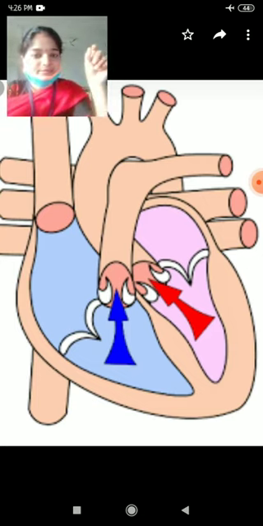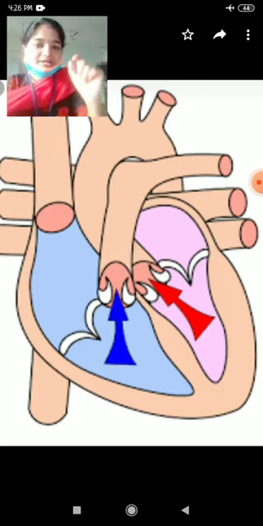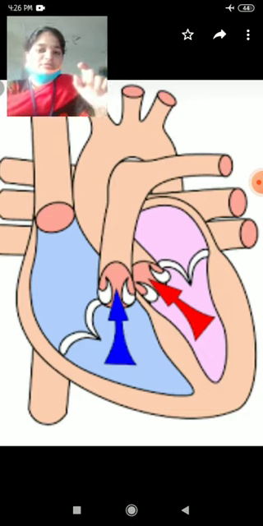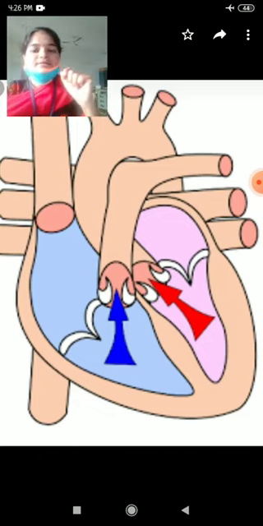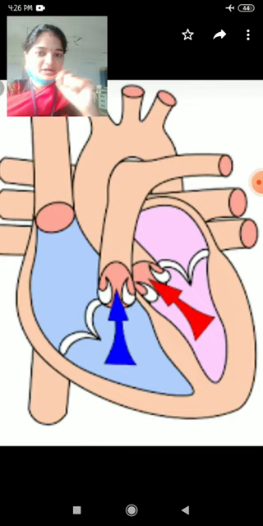Dub is the second heart sound. At the time of ventricular diastole, the first heart sound lub is generated by the closing of the tricuspid and bicuspid valves.